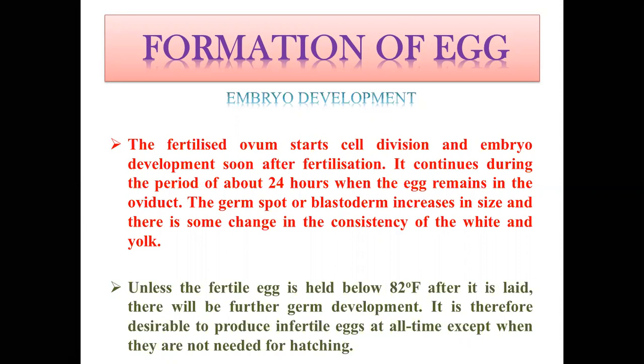Egg production will be there every 28 to 30 hours inside the hen. If the hen is mated, either by natural or AI method, then the egg will be fertile and there will be embryo development. If they are not mated, egg production will still be there, but those eggs are non-fertile, meaning there will not be any type of embryo development, and they are used for human consumption.